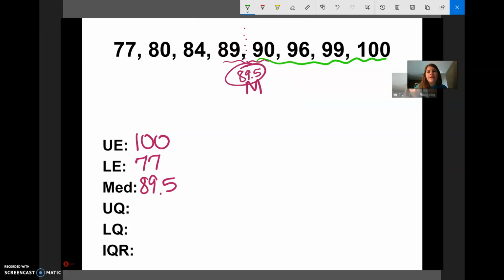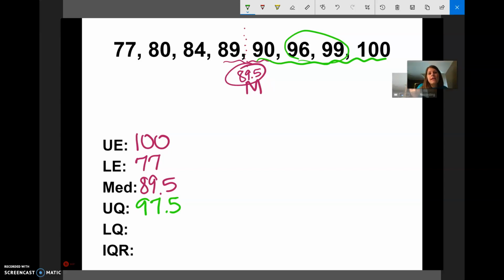So I've got to find the median, and it falls between these 2. So since there's 2, I have to average. What is halfway between 96 and 99? Well, if you can't do that in your head, add them together and divide by 2. It's 97.5. Now the lower quartile is going to end up being the same way.